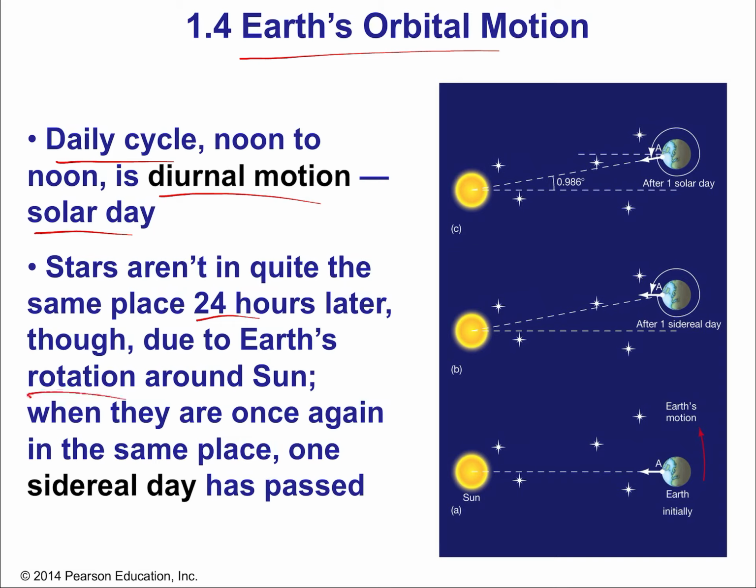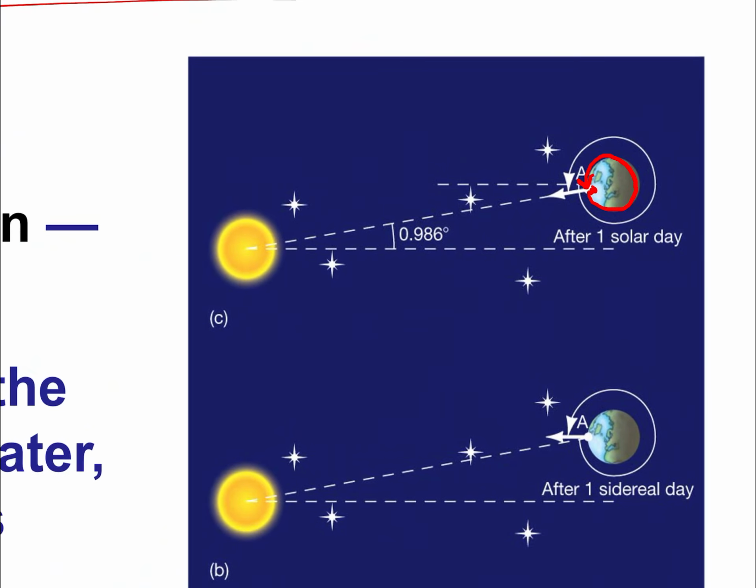So we'll start with the solar day. A solar day involves the Earth getting back to its same position relative to the sun. This is just choosing some location on Earth where you are. Zoom in on this a bit. So you're right here at this point I've circled, and then the Earth's going to turn in a full circle until it's lined up back with the sun.